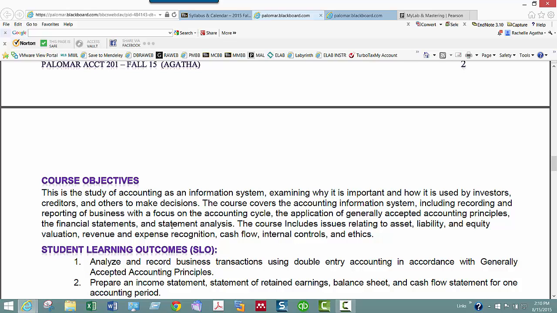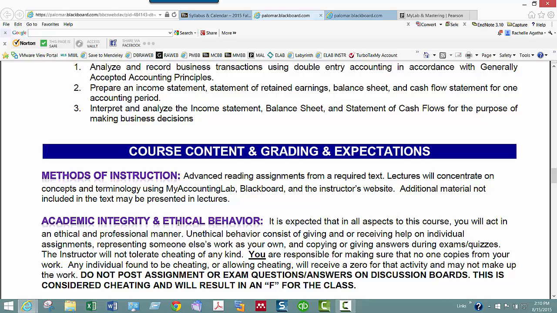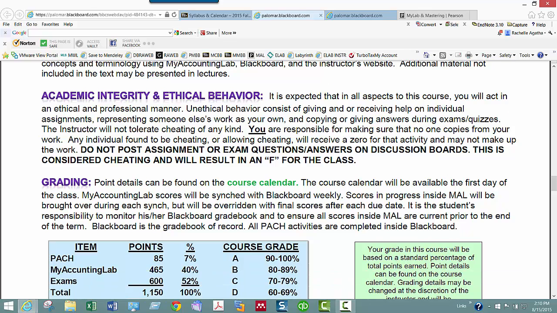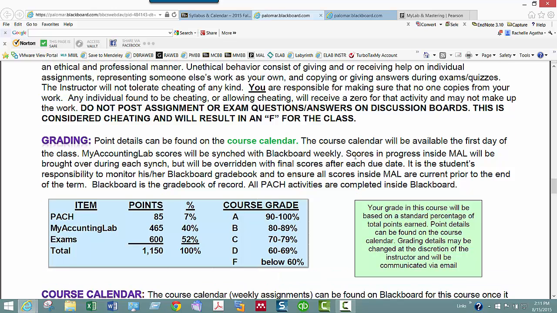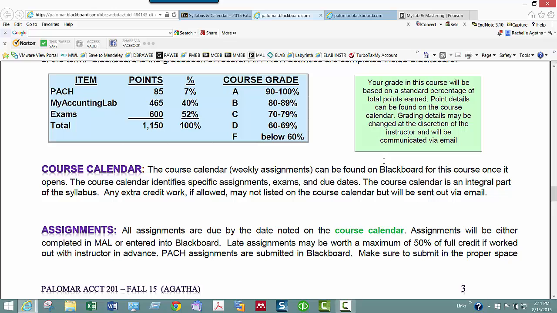You have course objectives. Make sure you understand the course objectives and the learning outcomes for this class. You will be reading, watching lectures on my website, and participating in a few discussion boards and doing assignments. It's important that you do your own work. Never post question answers on discussion board, and if I consider anyone cheating, you'll result in an F in the class. Here's your point spread, which I'll go over a little bit more in a minute.